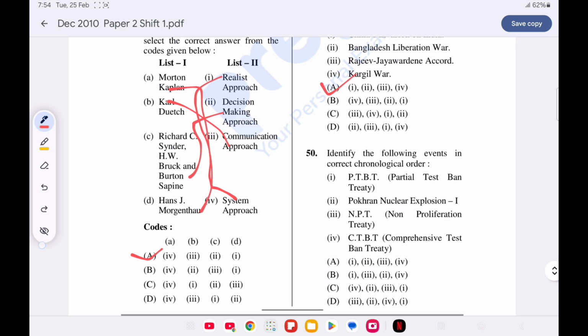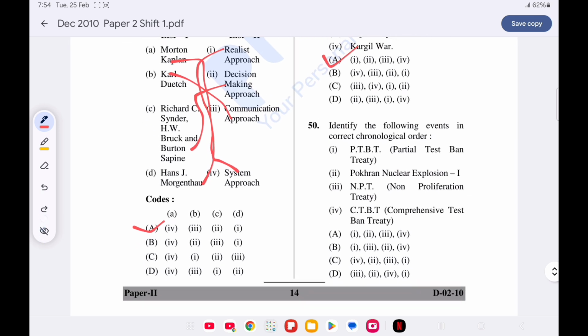Now, question number 50. Identify the following events in the correct chronological order. Option B is correct. First is PTBT, signed on 5 August 1963 in Moscow. Then NPT on 12 June 1968. Then Pokhran nuclear explosion 1 on 18 May 1974, code name Smiling Buddha. And the last is CTBT on 24 September 1996.